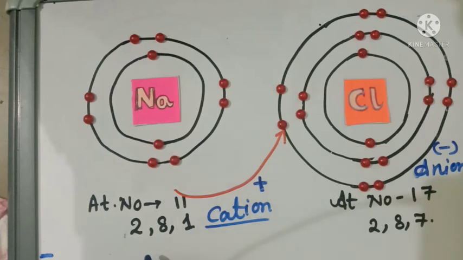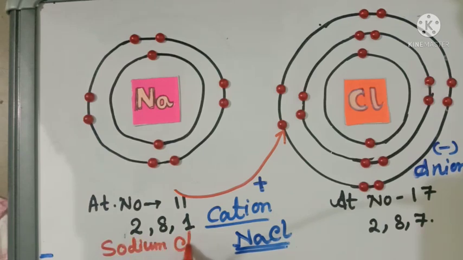So the chemical combination is sodium chloride, NaCl. The compound name is sodium chloride.